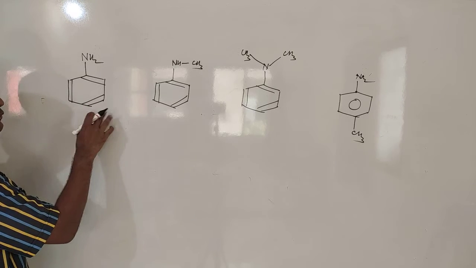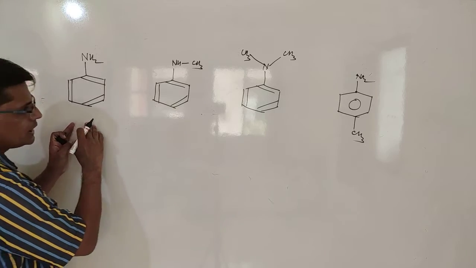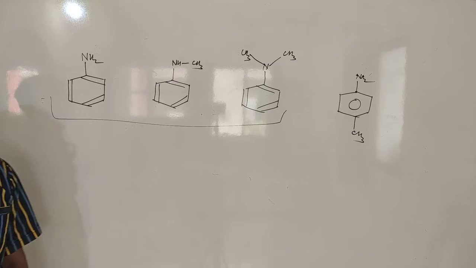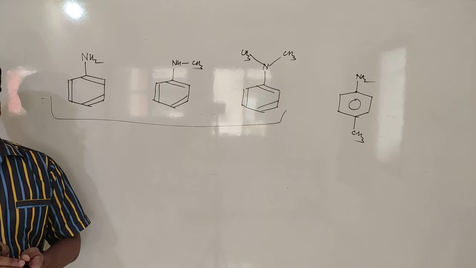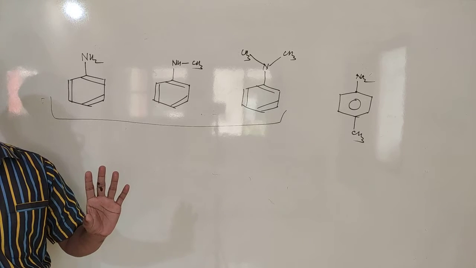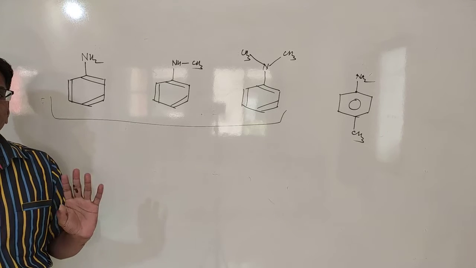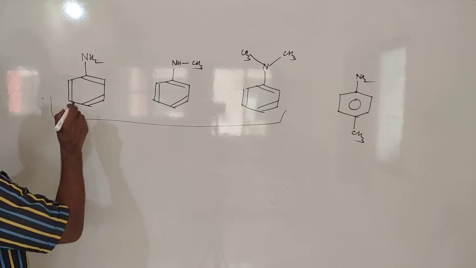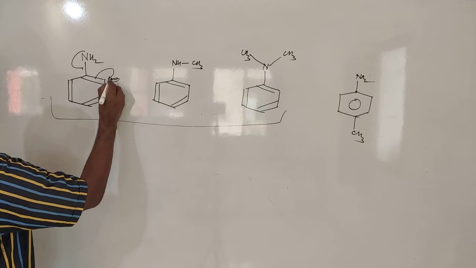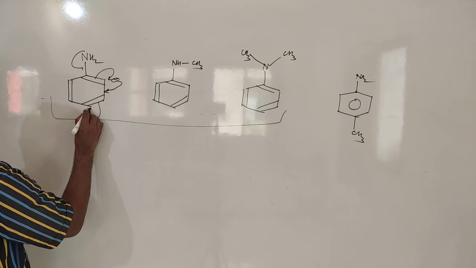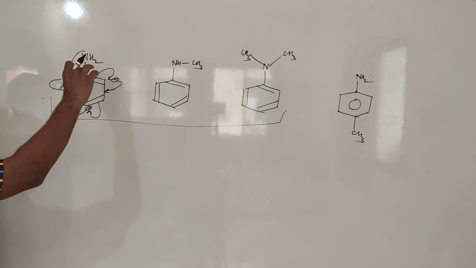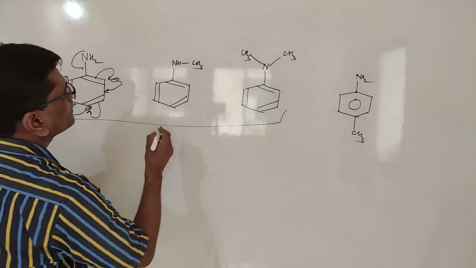Aniline is a weak base, so these are also weak bases, but we have to consider which of these three molecules will be more basic. The definition of a strong base is a molecule which can easily donate the lone pair, and the molecule which cannot give the lone pair easily becomes the weak base. When we compare, these electron pairs are shifted by the resonating effect into the ring. They create negative charge at ortho, then at para, and from para again at ortho position, and then come back to the original position.